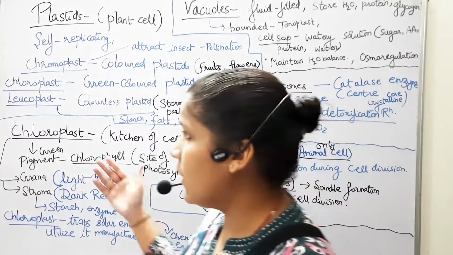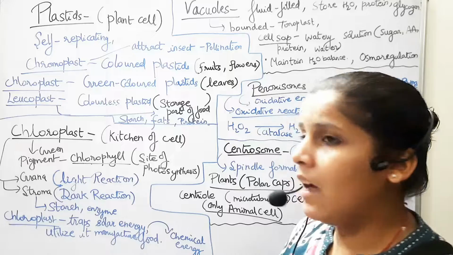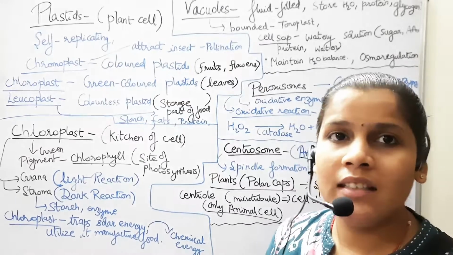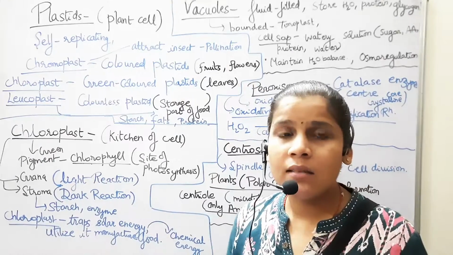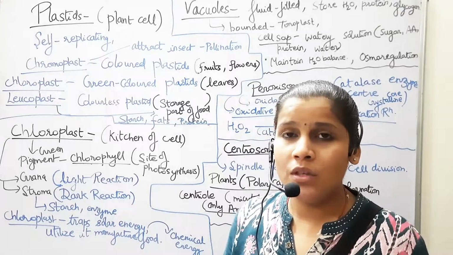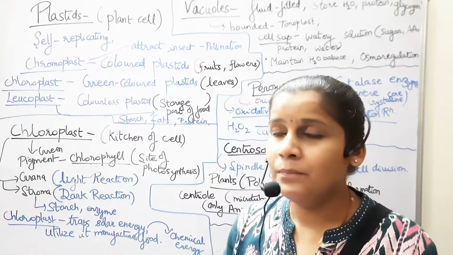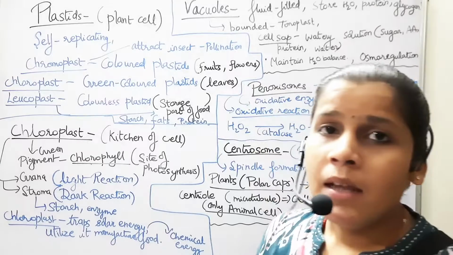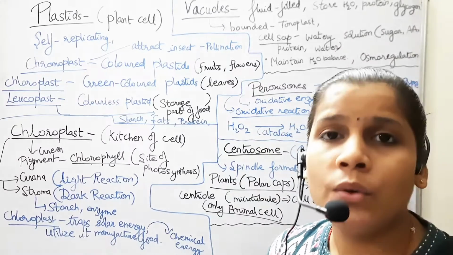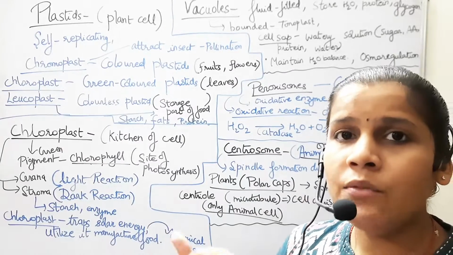So in detail, we are going to study about the chloroplast. The chloroplast is the kitchen of the cell. It contains what? It contains a pigment which is green in color known as the chlorophyll, and that molecule is the site of photosynthesis, where the sunlight falls.